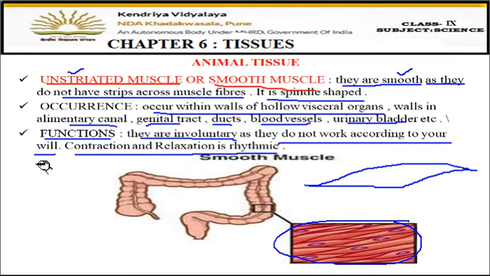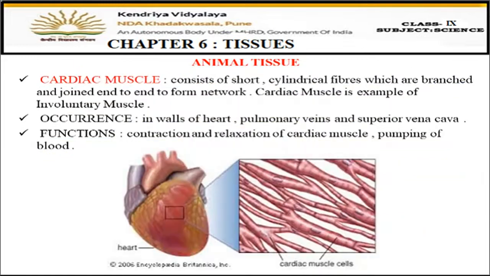Can we control the muscles of our stomach? No. Can we control the muscles of our lungs? No. They all are working on their own. They all are moving on their own. They all are contracting, relaxing on their own. That's why they are involuntary muscles. They are not under our control. We cannot stop them or we cannot start them. So these are the smooth muscles or unstriated muscles, or you can say involuntary muscles, which are present in the internal organs. Now, the third type is cardiac muscles.